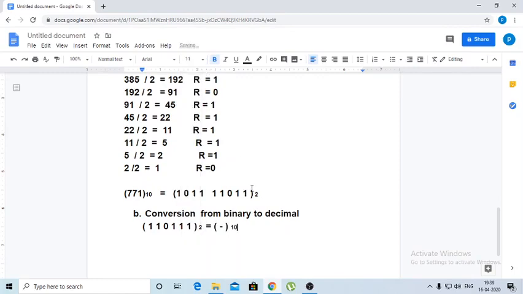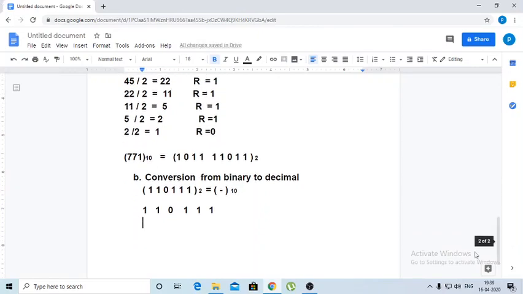So we'll write like this. So let us start first. So this is 110111 here. I'll write once again here, 1, 1, 0, 1, 1, 1.